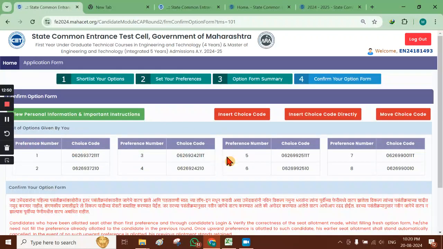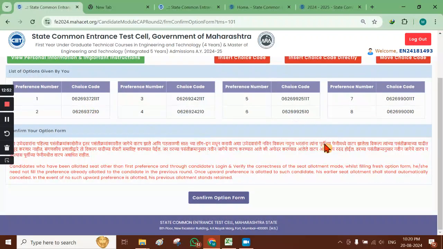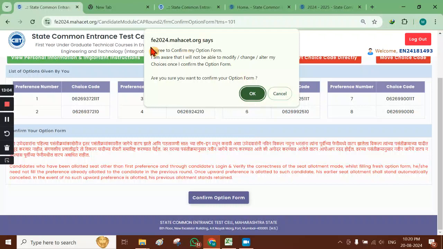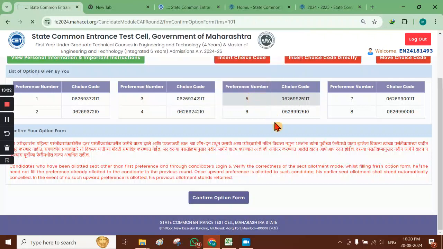Now only choice codes are shown here. Once you are confident about all your preference numbers and orders, you have to click on confirm option form. Again, a caution window is shown, because after we confirm this, no further changes will be entertained and the form will be locked. It asks, are you sure you want to confirm your option form? You have to click on OK.